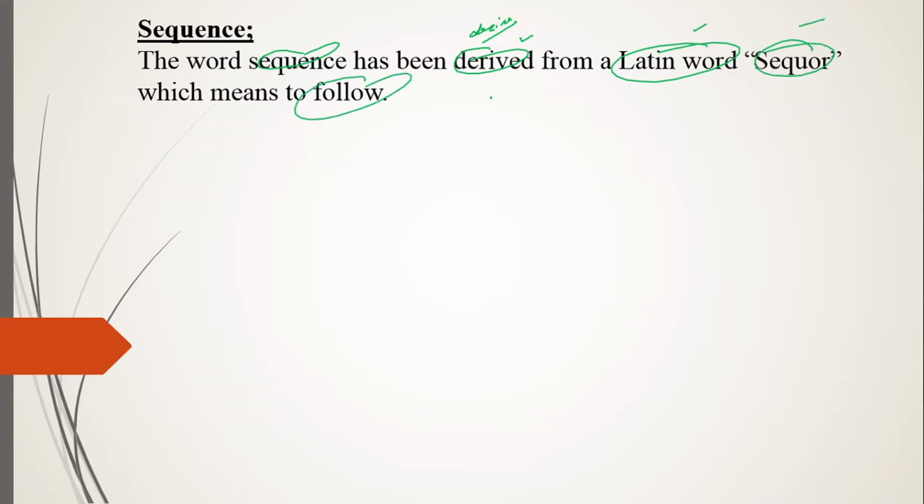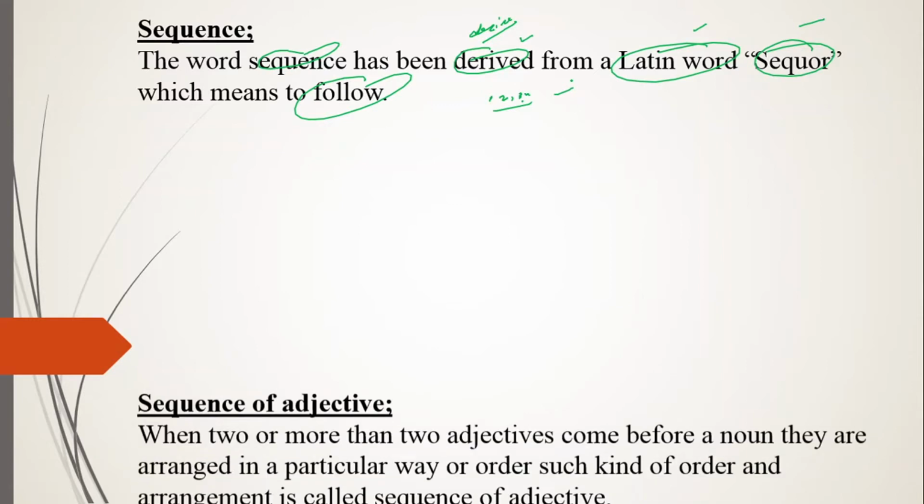To follow means which adjective you are going to bring first, then second, then third, then fourth. They will come in a sequence, chain-wise. You will not bring them yourself. You need to just follow the rules over there. So it means to follow, so you will bring them in a sequence.